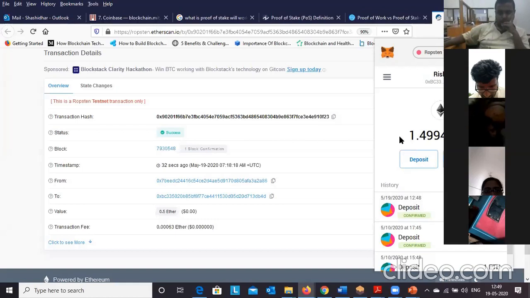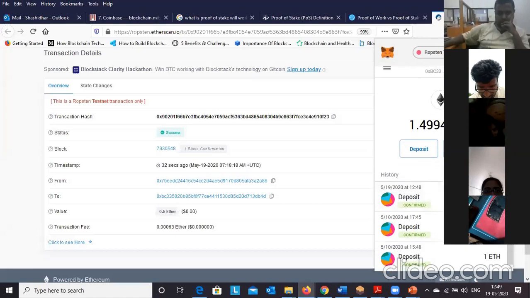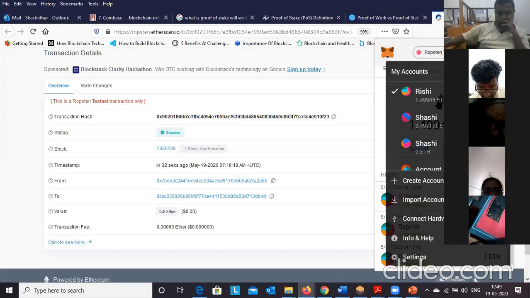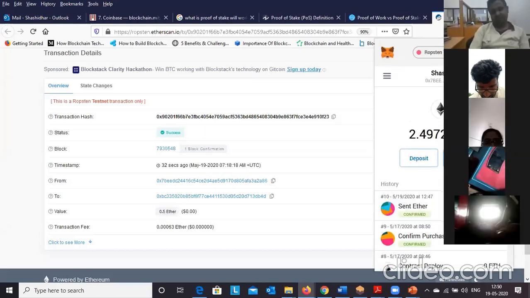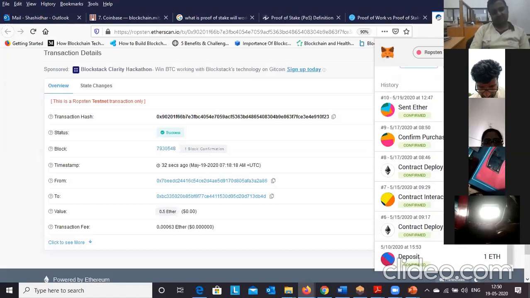Not only for transferring cryptocurrencies, here we can deploy smart contracts. We can write blockchain programs using Solidity or any other programming language, then deploy them into the Ethereum network or Hyperledger network. See, here I have deployed previously, so contract deployment is possible, and that will be stored in the blockchain network. So this is about how to transfer cryptocurrencies.